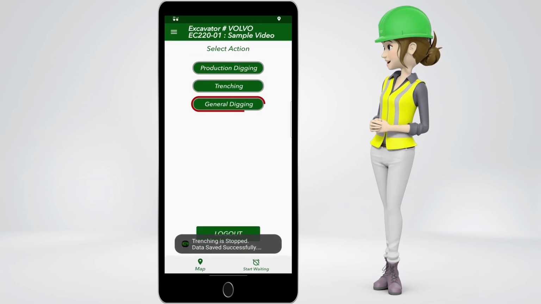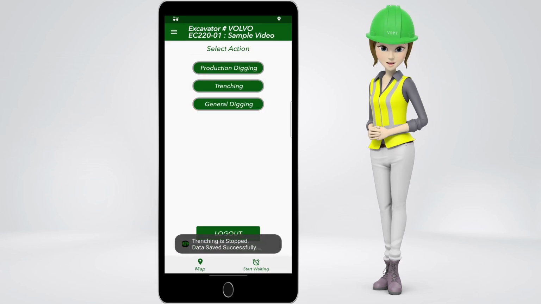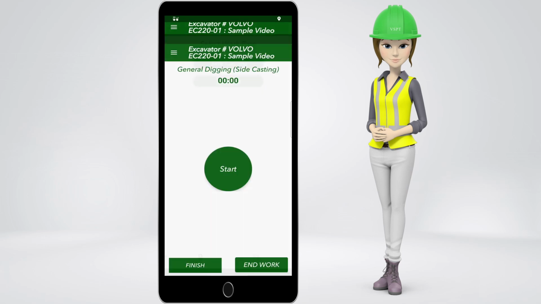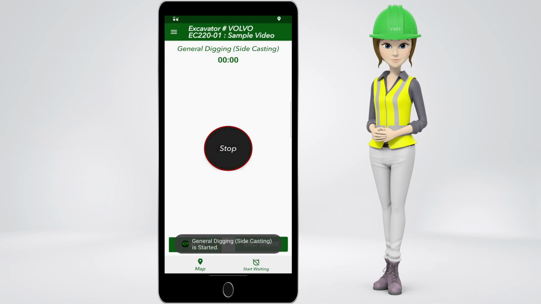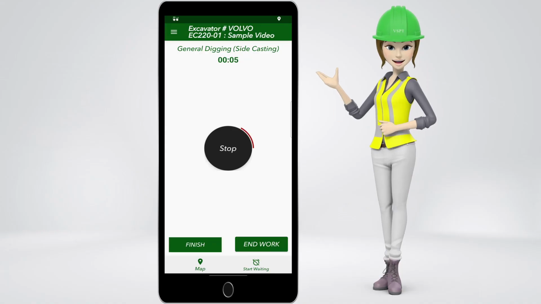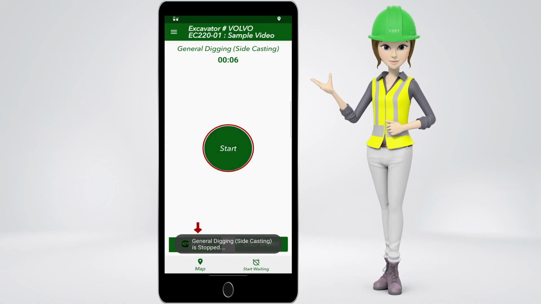Now let's try general digging. Here we have two options, either side casting or loading. Let's pick side casting and then start. After finishing it we can click on stop and then finish.